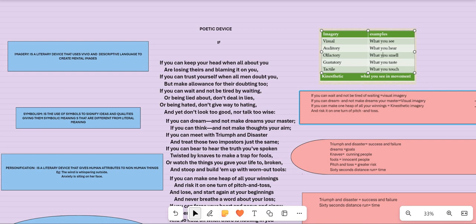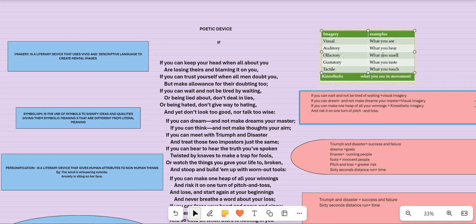And last, you have kinesthetic imagery. Kinesthetic is a different kind of imagery. If you are able to see movement of anything, for example, the leaves moving about in air. Most often you might see dried leaves swirling in wind.